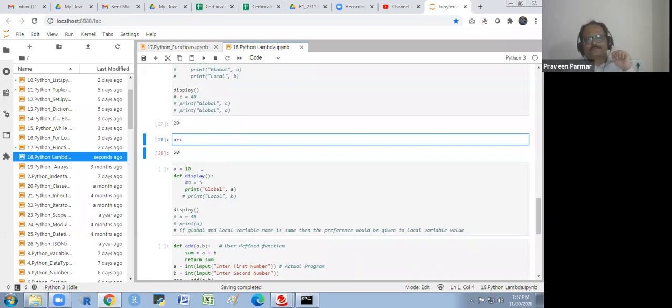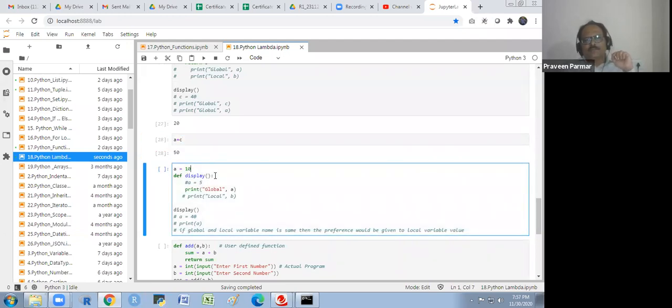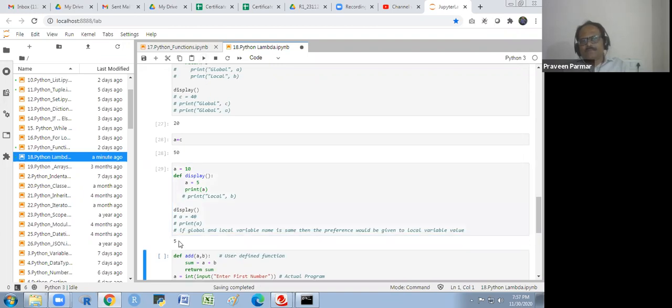Here I will show you one thing. A is 10, and in defining display, A is equal to 5. There are two values. You see there A is equal to 5, and it is the same name for the global and the local variable. The object name is the same, the values are different. So if I just want to print A, I don't write global A or whatever. I write print A and I run this display, and you will see what happens. 5. I am getting 5.